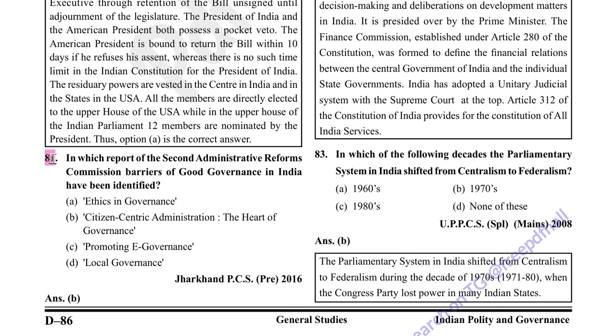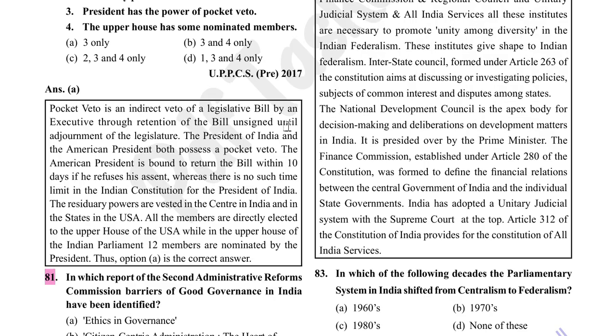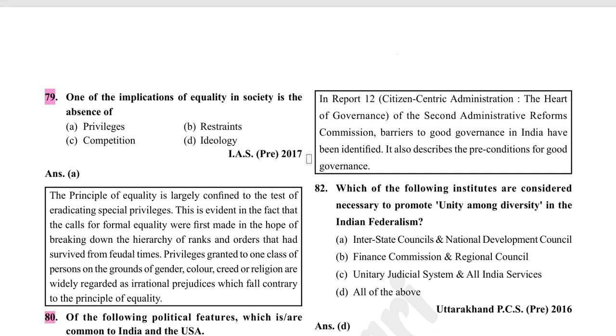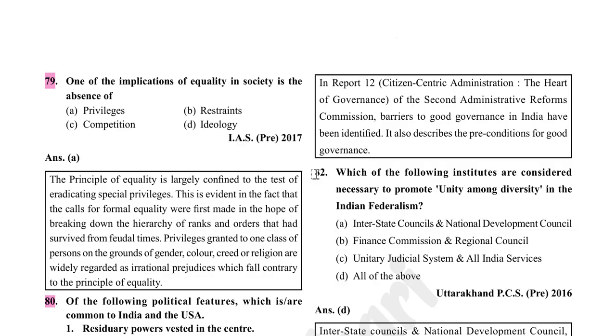In which report of the Second Administrative Reforms Commission have barriers of good governance in India been identified? Citizen centric administration, the heart of governance. Option B is correct. In report 12, Citizen Centric Administration, the Heart of Governance, of the Second Administrative Reforms Commission, barriers to good governance in India have been identified. It also describes the preconditions for good governance.